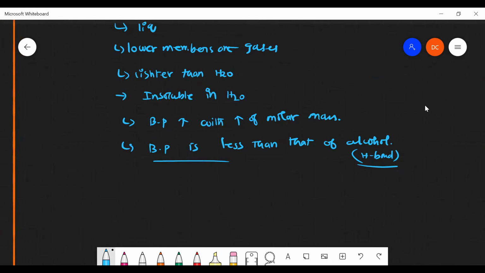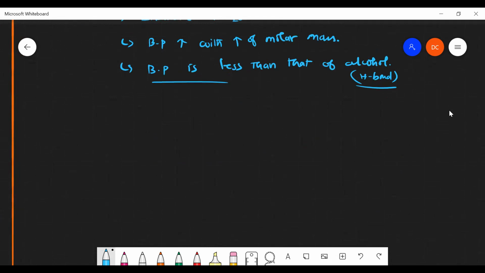What do you mean by hydrogen bonding? Hydrogen is placed in between two highly electronegative atoms. Am I right? Yes, sir. Then only it can form a hydrogen bond.